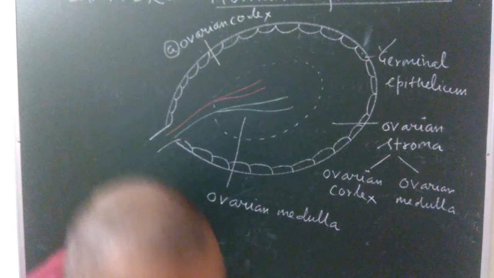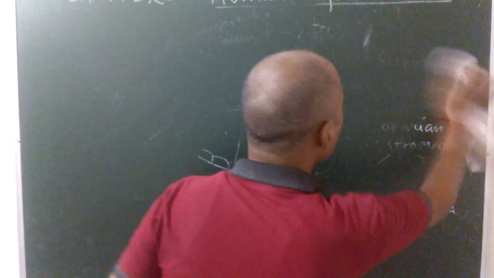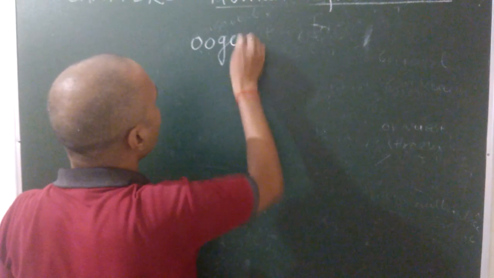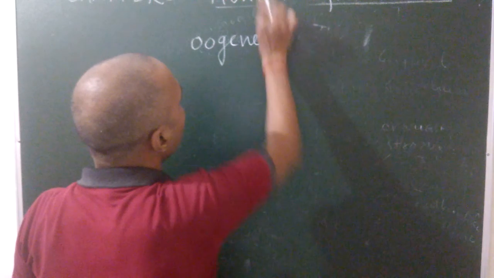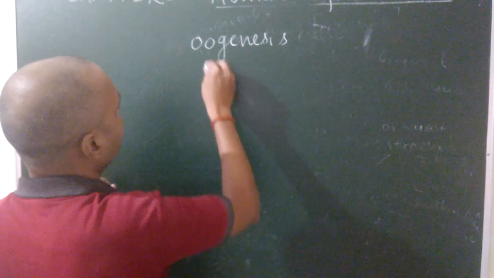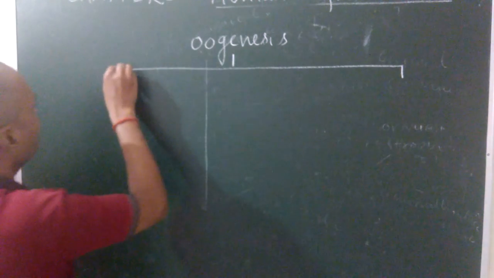Now let us see the various stages of oogenesis. Oogenesis is the formation of egg or ovum in the human female. The process of oogenesis is completed in three phases. The first phase is known as the multiplication phase.